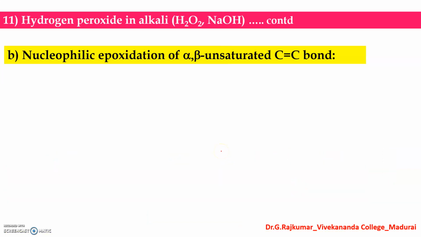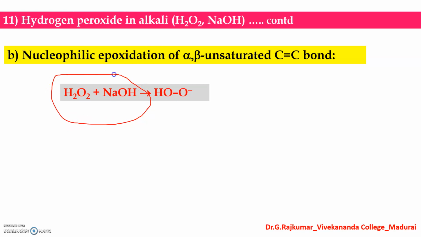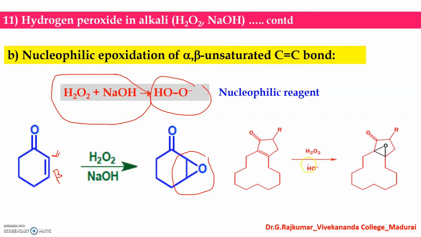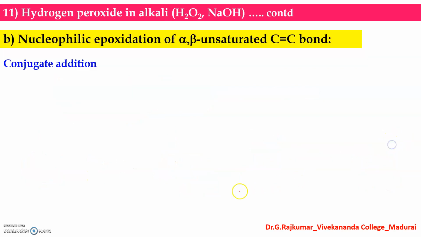And the nucleophilic epoxidation of alpha beta unsaturated carbon-carbon double bonds: in the presence of hydrogen peroxide and sodium hydroxide, you get this as the nucleophilic reagent. And you can get the epoxidation of the alpha beta unsaturated position. This is the alpha and this is the beta position. You can see this epoxidation can take place. Here also you can see this alpha beta unsaturated double bond can be epoxidized.